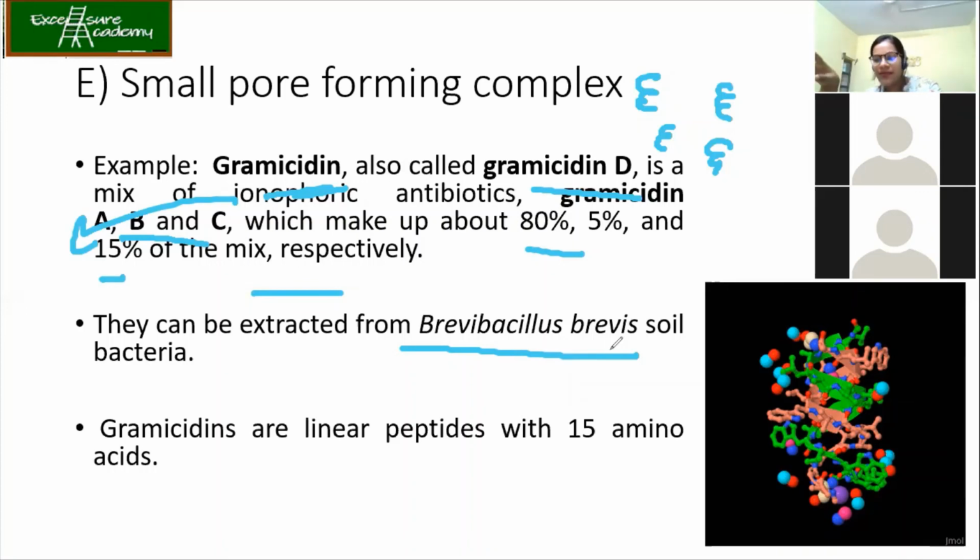Remember the discovery of penicillin? The same way, they cultured the fungus and the bacteria together, and then they found that penicillin is very effective against the bacterial cell wall. It can kill the bacteria. This is how many bacteria produce secondary metabolites. These antibiotics are nothing but the secondary metabolites produced by the bacteria. One bacteria's secondary metabolite will be toxic to the other, so we make use of that.